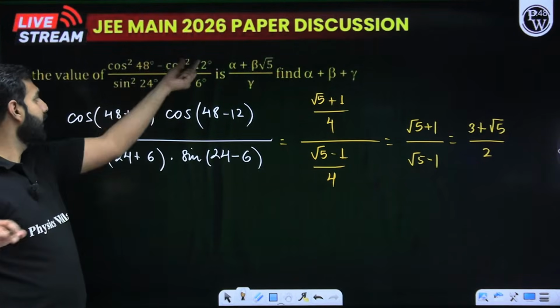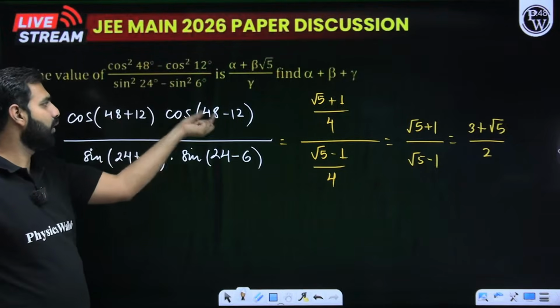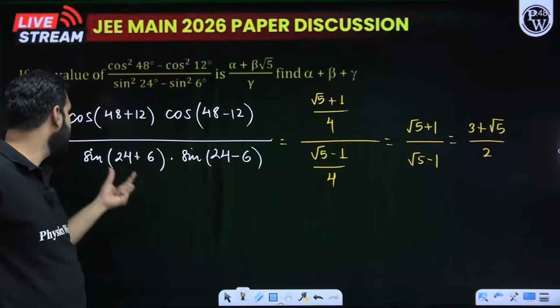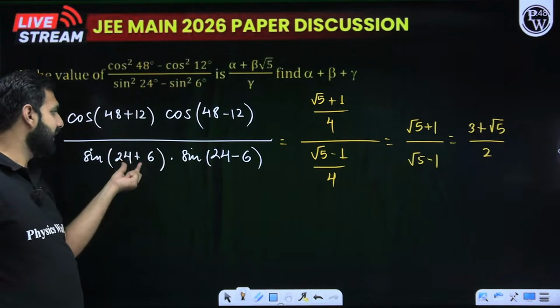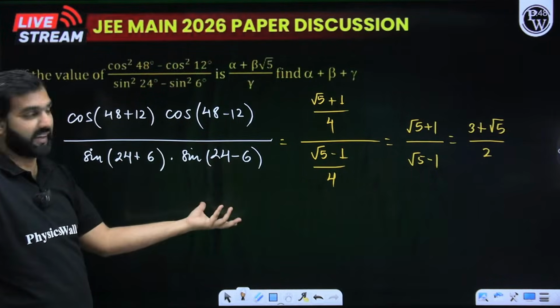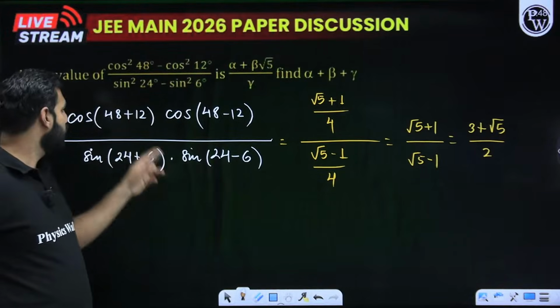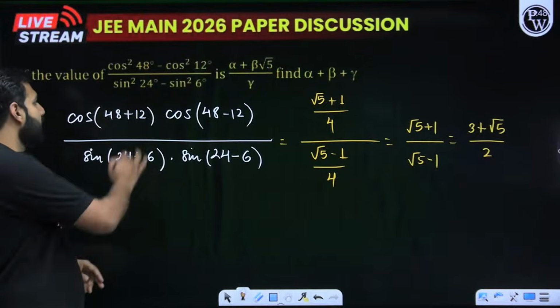So cos 48 plus 12 is cos 60. This is cos 48 minus 12. Even cos 36 is perfectly fine for us. Now moving ahead, this is sin 24 plus 6, that is sin 30. This is sin 24 minus 6, which is sin 18. So we know cos 60 and sin 30 are clearly the same. So cos 60 and sin 30, 1 by 2, 1 by 2, they are basically getting cancelled.